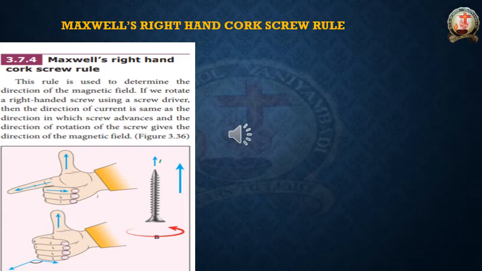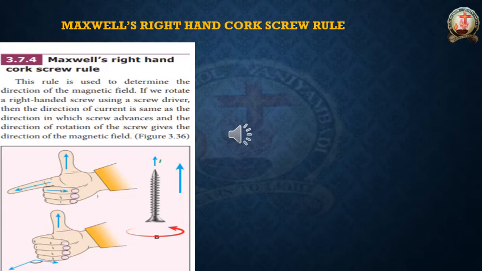At what side the screw is rotating, clockwise or anti-clockwise, that is the direction of the magnetic field. So the rotation of the screw indicates the direction of the magnetic field, and the direction the screw is going indicates the direction of the current.